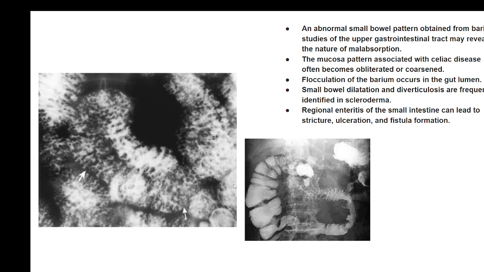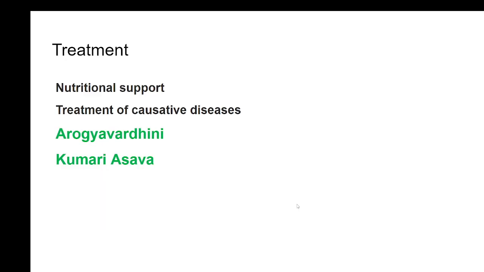One more could be the barium could get flocculated, or barium may become foamy, and in some areas of the intestines the barium could remain as such. Those are also radiological signs seen in malabsorption conditions. The time taken for the evacuation of the barium could either be very much delayed or slow. Even after otherwise clinical evacuation of the barium, there could be retention of the barium somewhere. So these are the evidences of the barium follow through X-ray in case of any malabsorption syndromes.